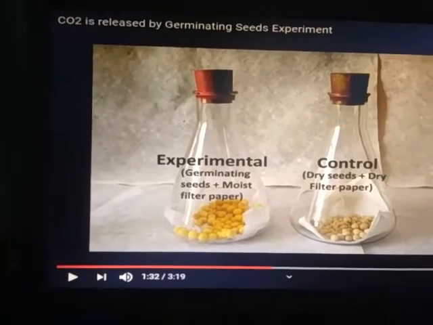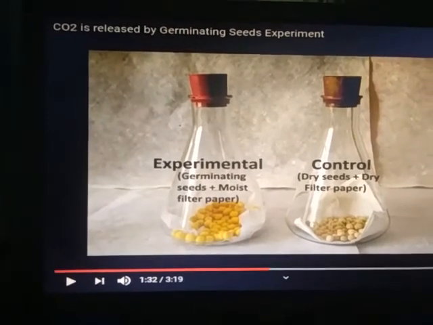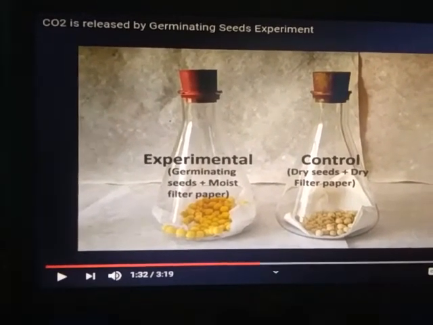Now after this, we will take a test tube containing lime water, and when gas is passed from the germinating seed flask after opening the cork, we watch that the lime water's color changes to milky. This proves that during respiration carbon dioxide gas is released.